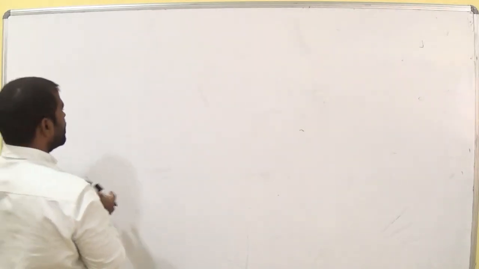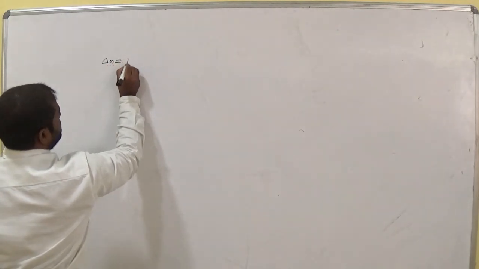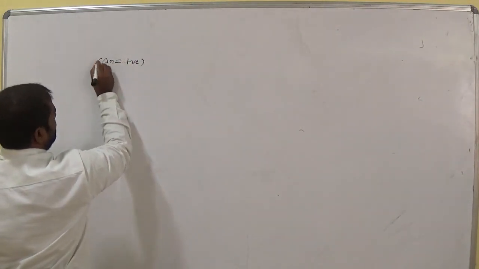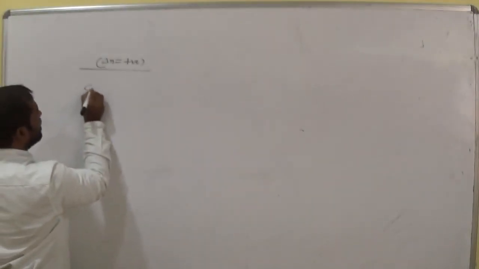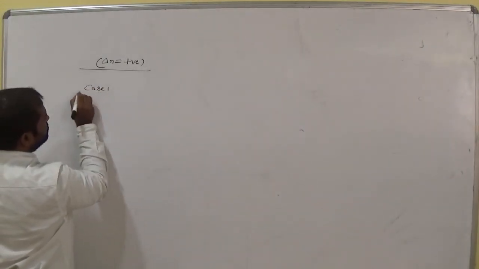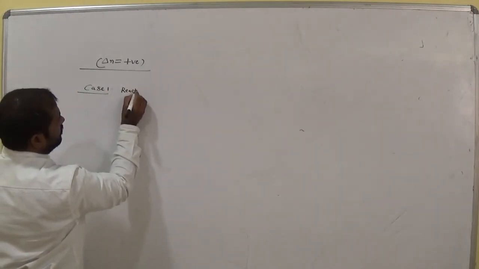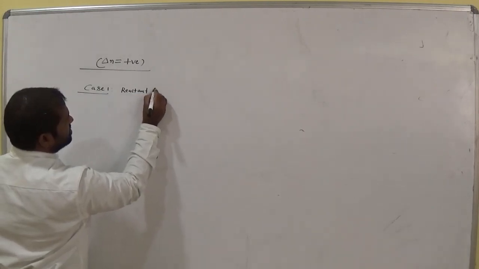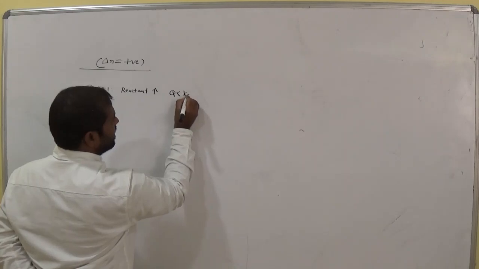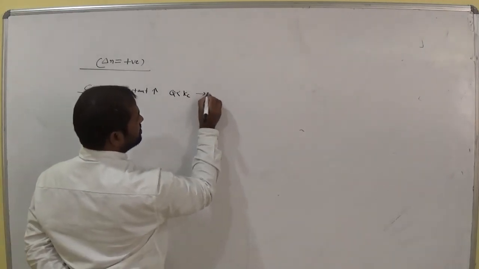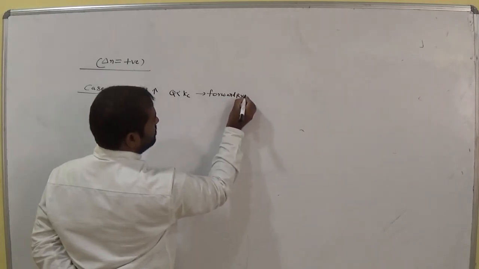So finally, when delta n is positive, in the first case, what happened? Reactant concentration is high, Q less than Kc, that means which reaction? Forward reaction.